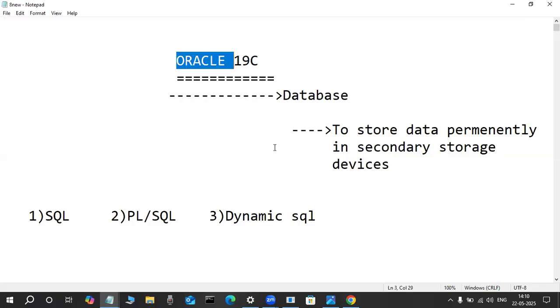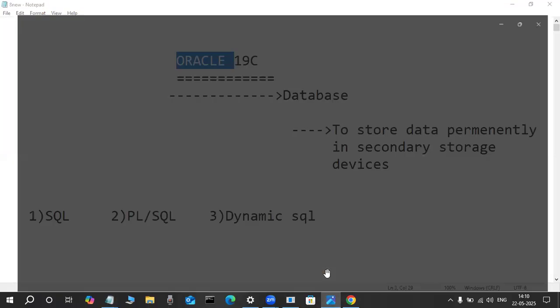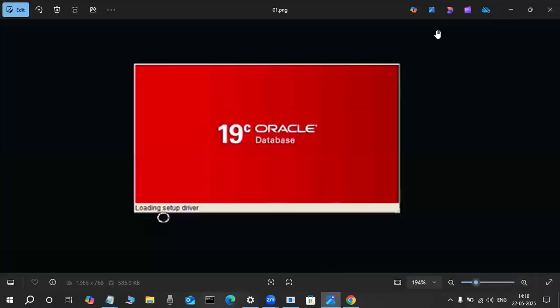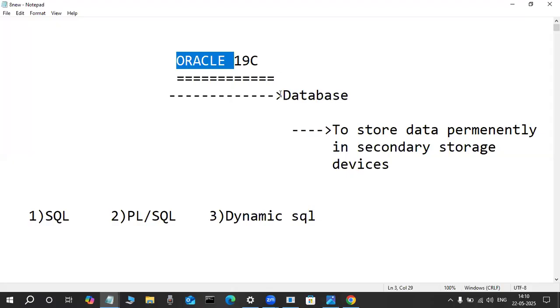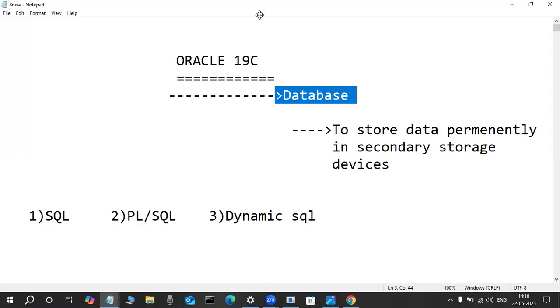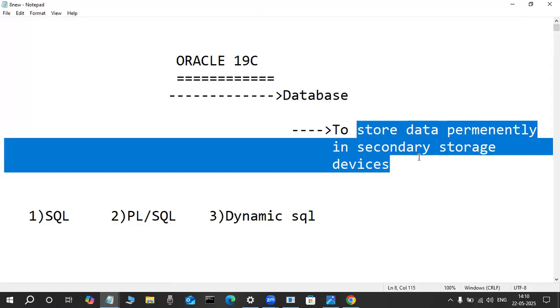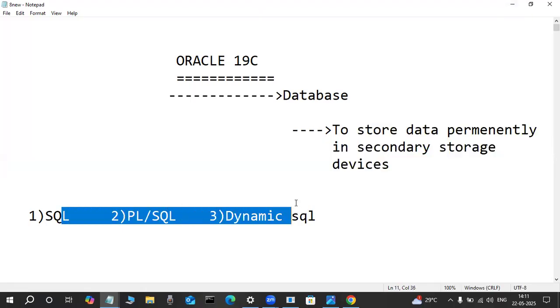Oracle is a product from Oracle Corporation. Yesterday I told you this is a database product. What is the purpose of a database product? It is to store data permanently in secondary storage devices. Once data is there, we operate on the data by using languages: SQL, PL/SQL, dynamic SQL. Yesterday I told this one only.